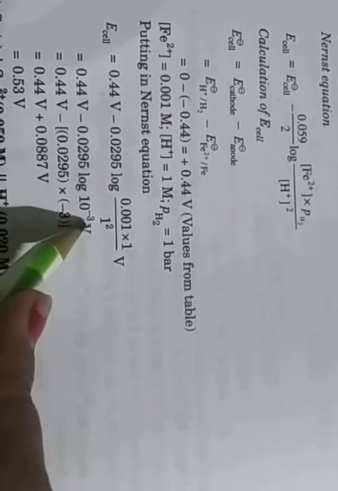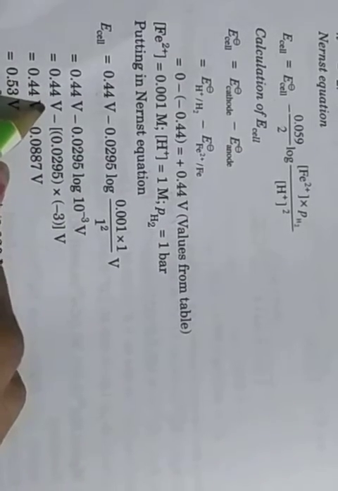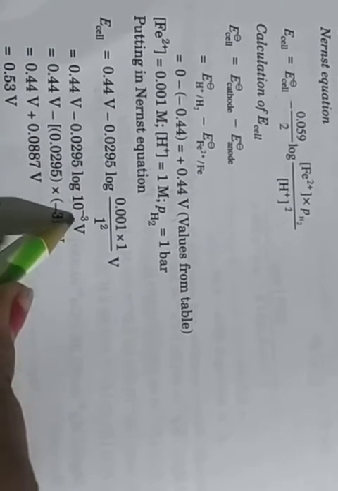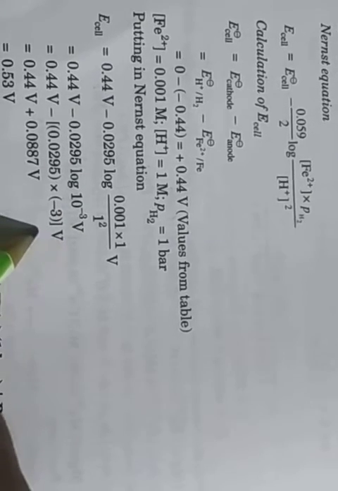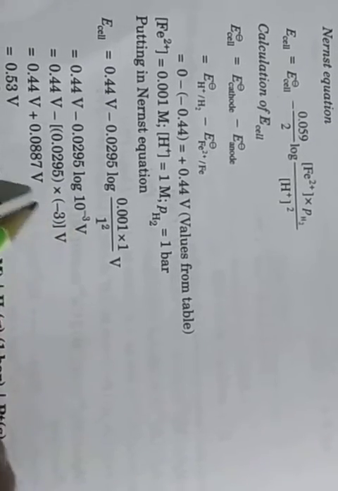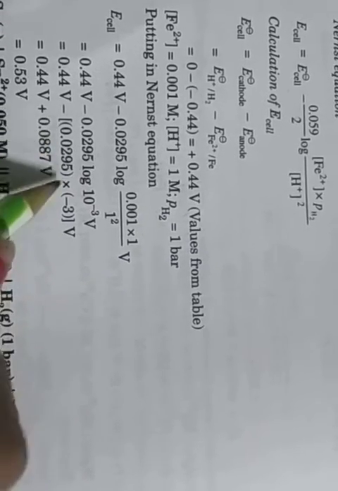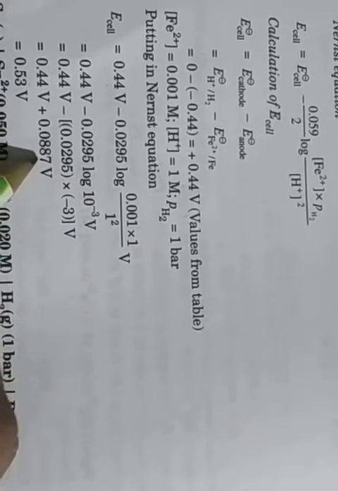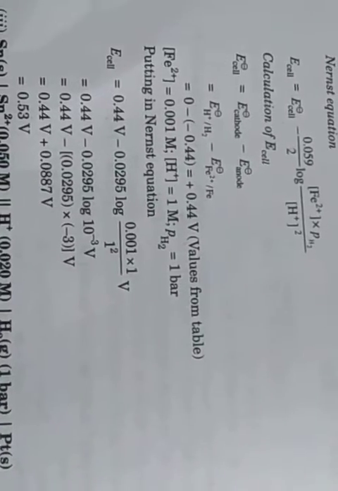So going to the upper side, 10 to the power minus 3 volt. Then 0.44 volt minus 0.0295 log 10 to the power minus 3, so 3 log 10. The log 10 value is 1, and then minus 3, so multiply by 0.0295, minus times minus gives plus, so 0.44 plus 0.0887 volt, so 0.53 volt.